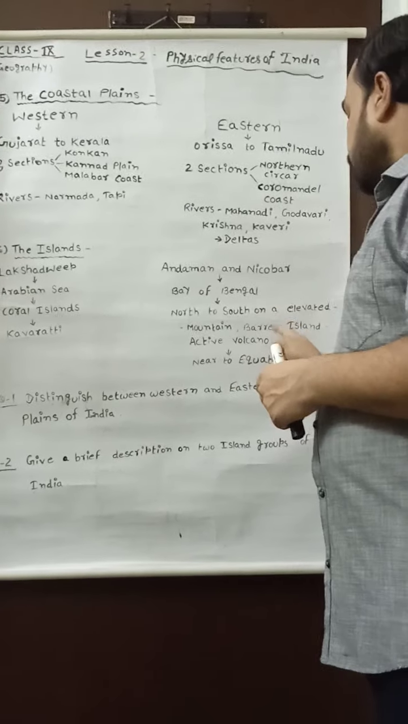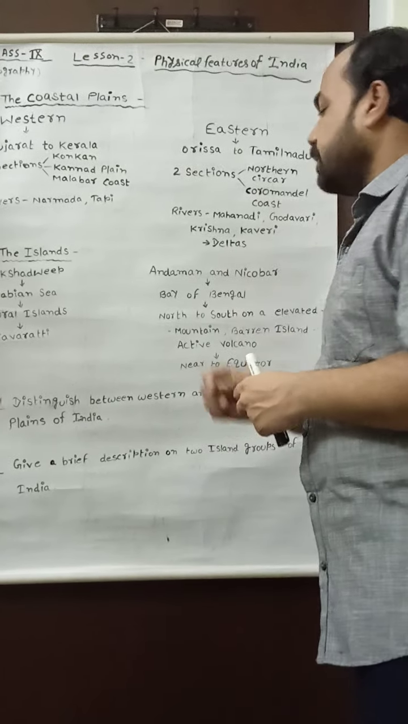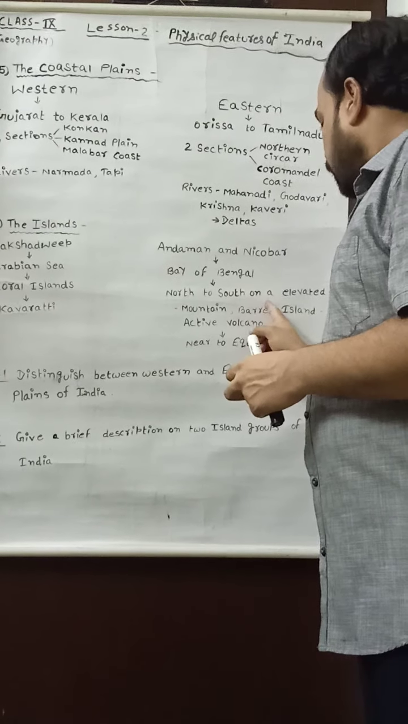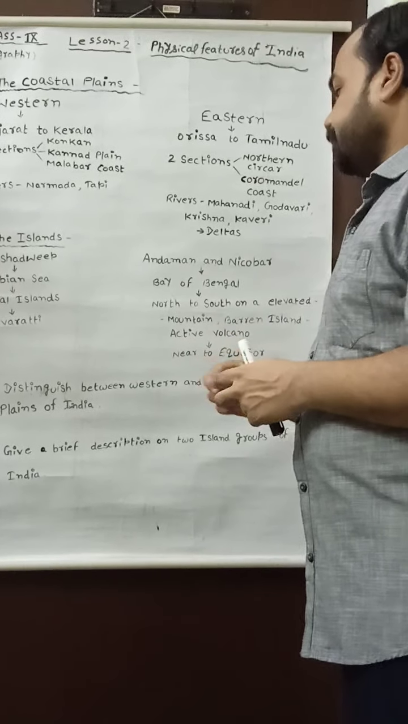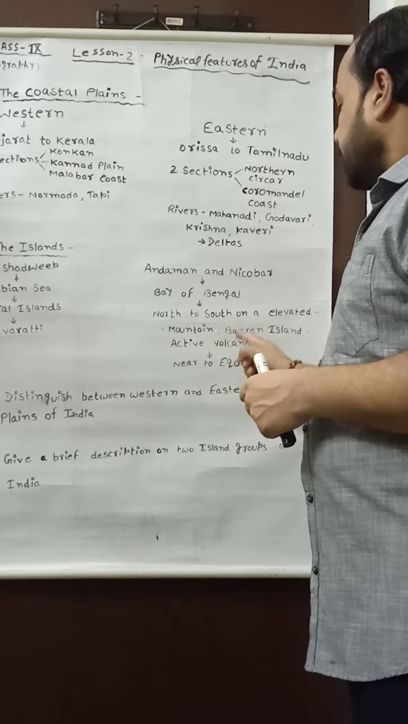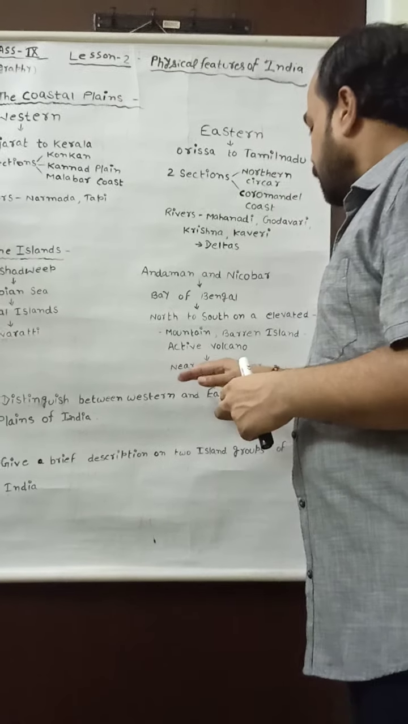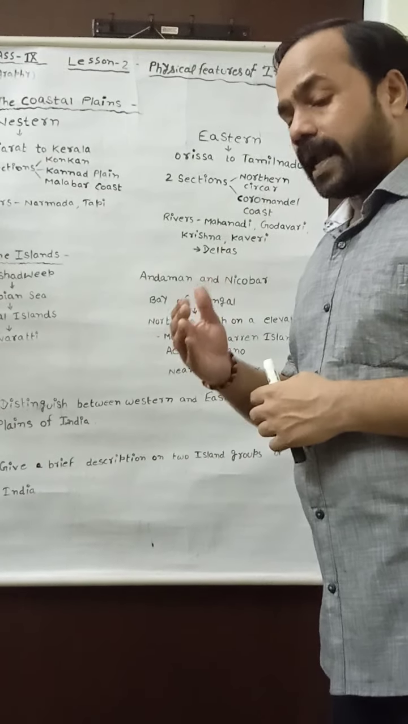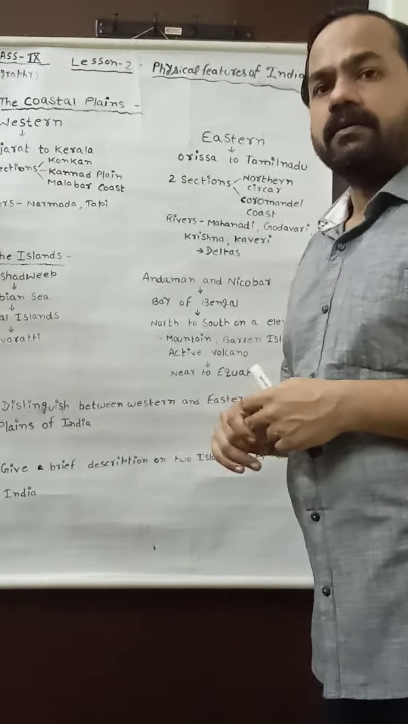Now I want to tell you one more thing, that in the Andaman and Nicobar Islands we find India's very important active volcano on Barren Island. The location of Andaman and Nicobar is near the equator. Due to its location near the equator, it has a type of climate which is very important for the rich flora and fauna.